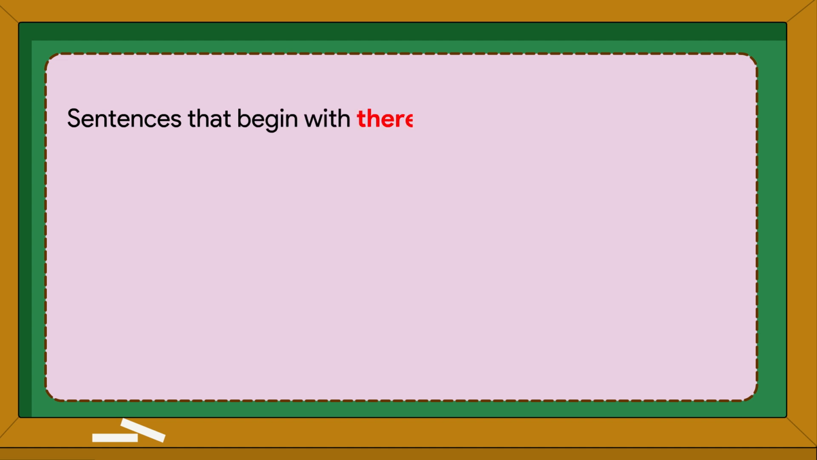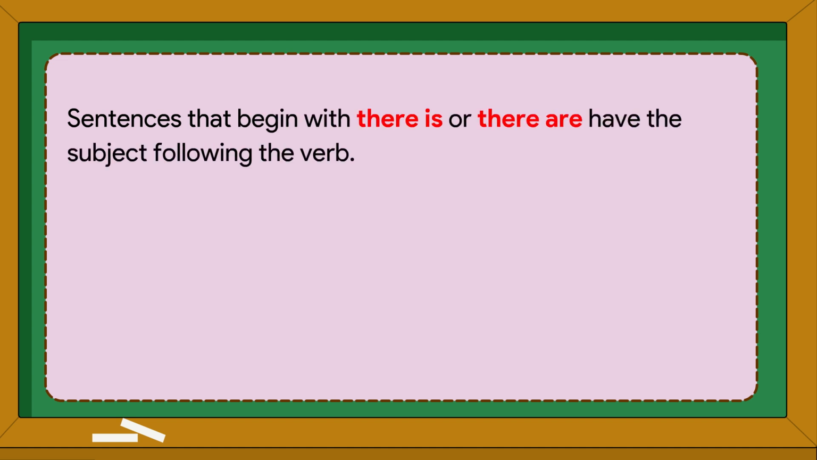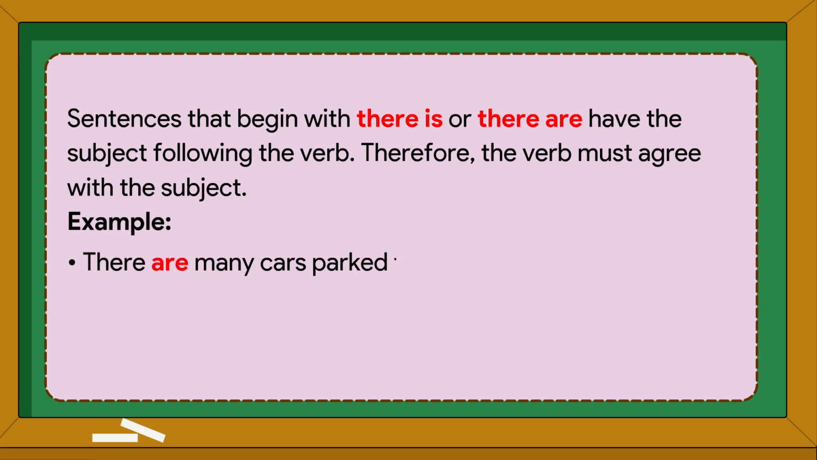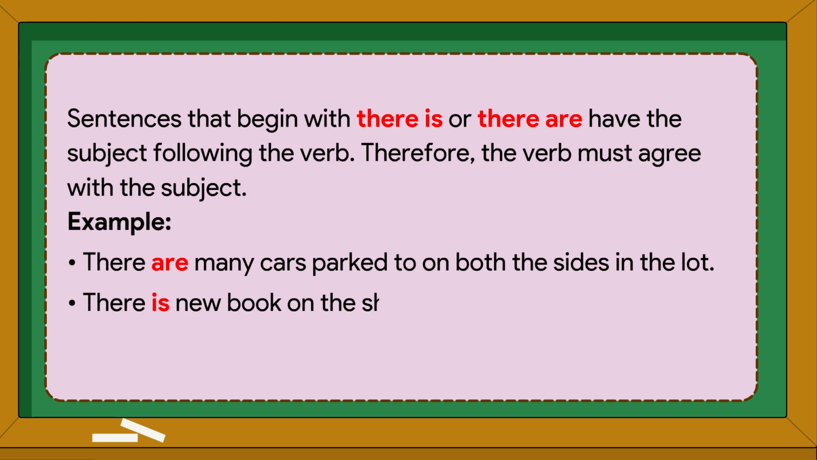Sentences that begin with "there is" or "there are" have the subject following the verb. Therefore, the verb must agree with the subject. Example: There are many cars parked on both sides in the lot. There is a new book on the shelf.